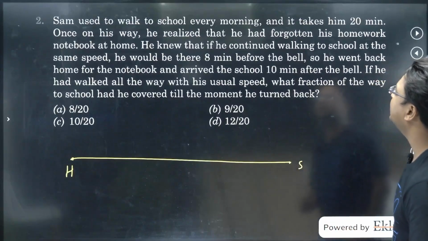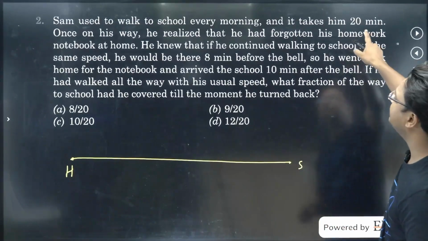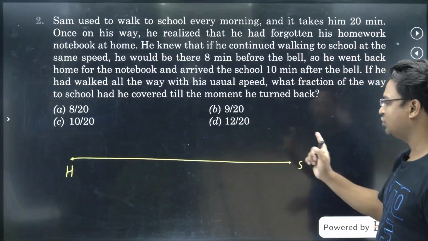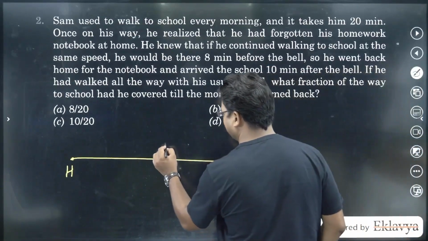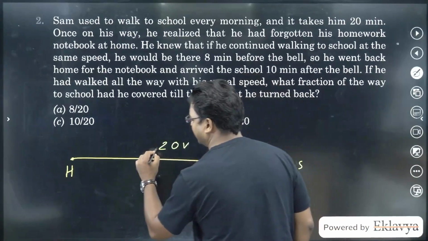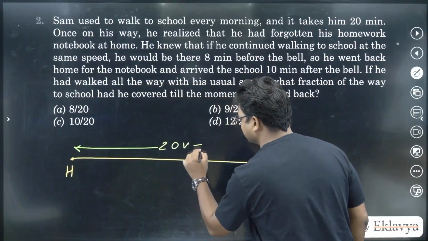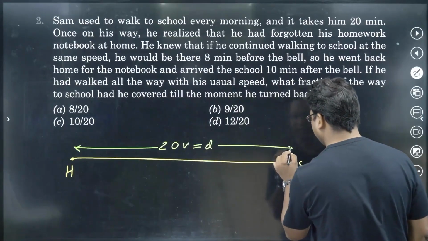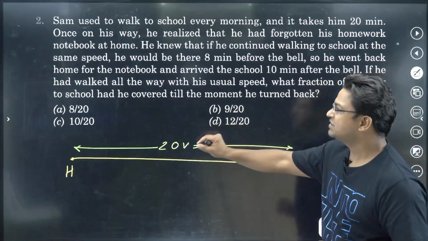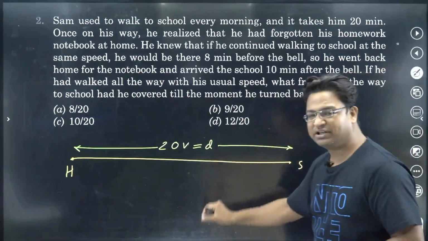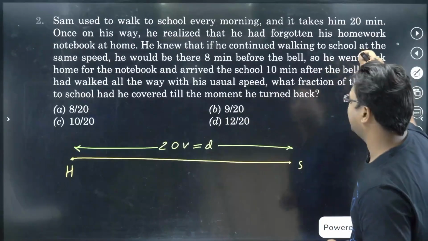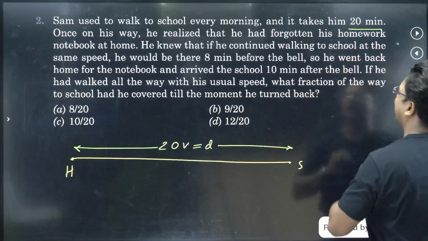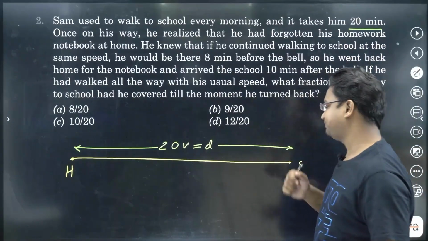Now the question says that it takes him 20 minutes to walk from home to school, which basically tells us that this distance can be written as 20 into V. I'm writing this distance as D. This is the distance between the home of Sam and his school. We can write it as 20 into V, where V is the speed with which Sam walks. The time here is given in minutes.